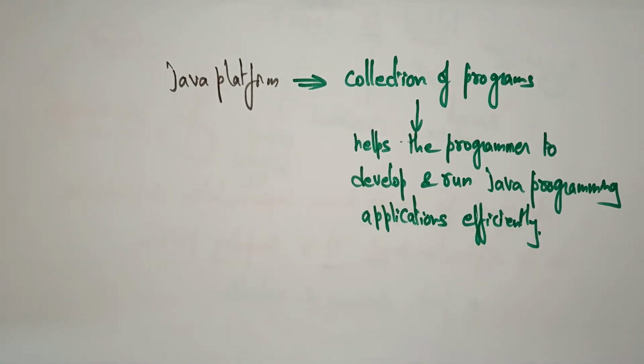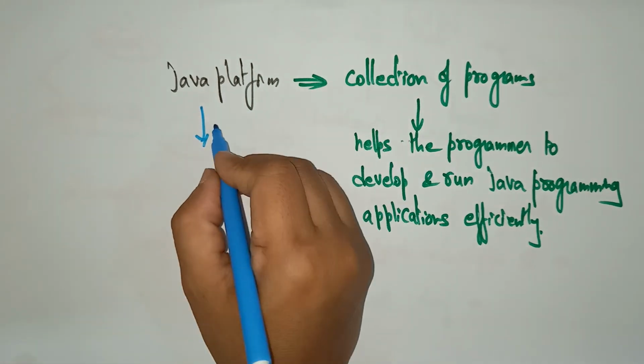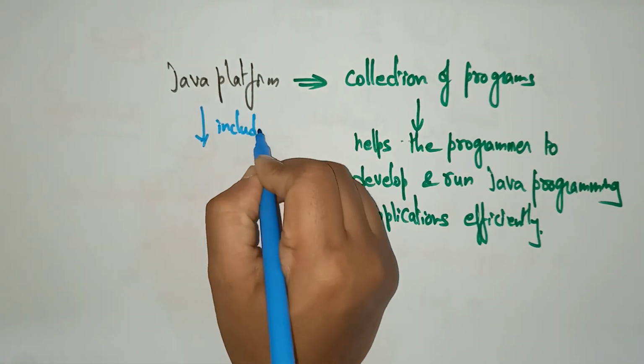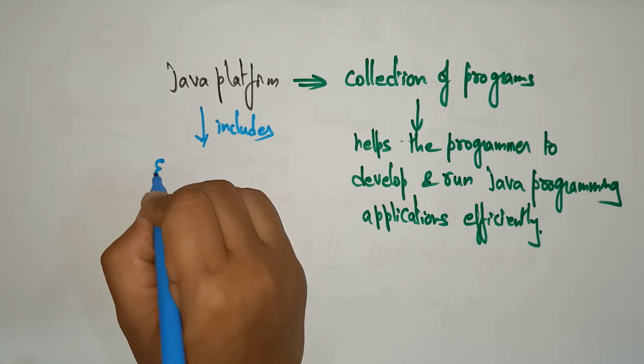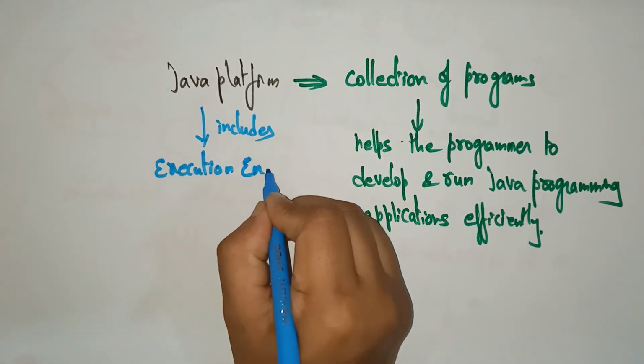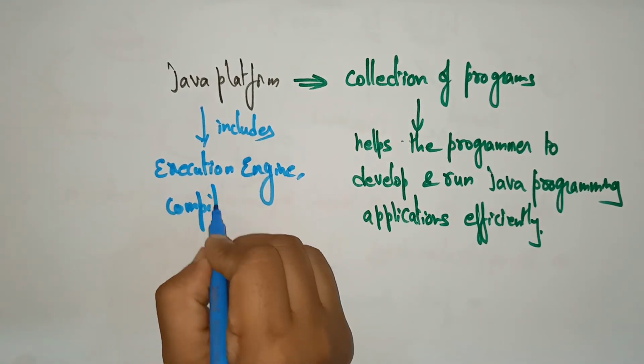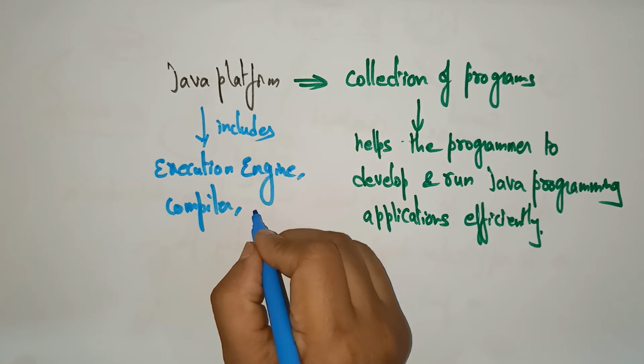So what is this Java platform? It's nothing but a collection of programs. Why are we using this collection of programs? These collections of programs help the programmer to develop and run Java programming applications efficiently. So what exactly does this Java platform include? It consists of an execution engine, compilers, and a set of libraries.